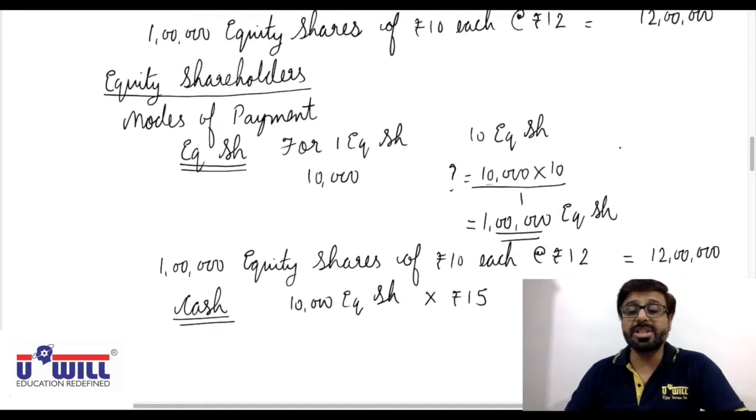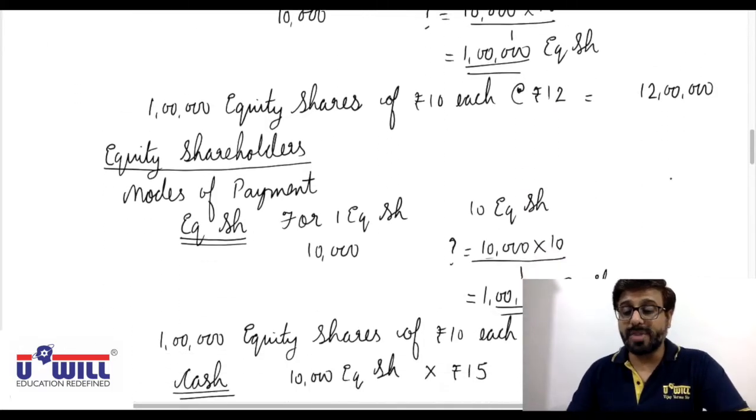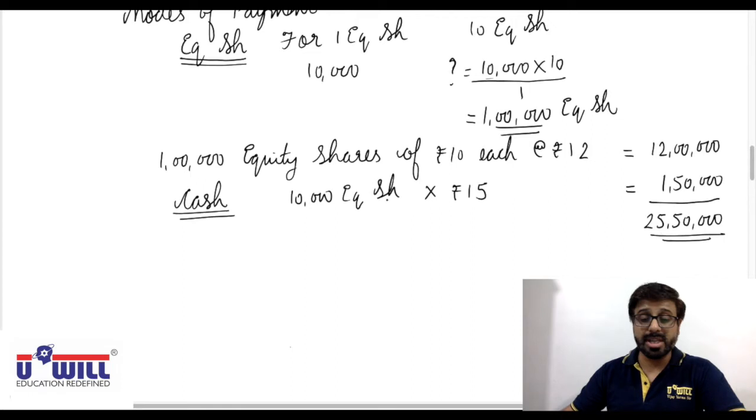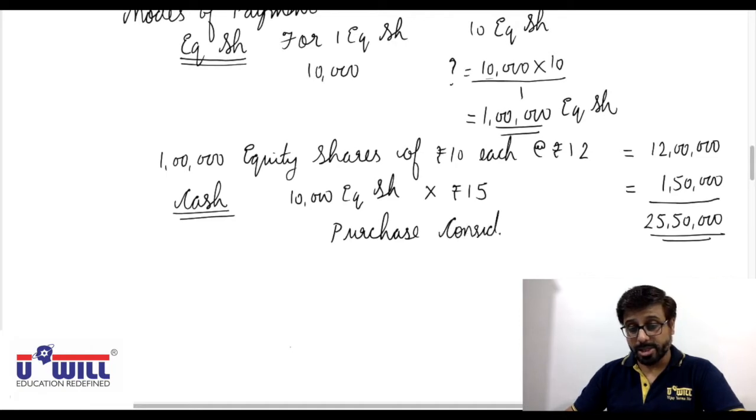So what is the total purchase consideration of DK Limited? 12 lakhs plus 12 lakhs, 24 lakhs, plus 1,50,000, 25,50,000 is the purchase consideration of DK Limited.